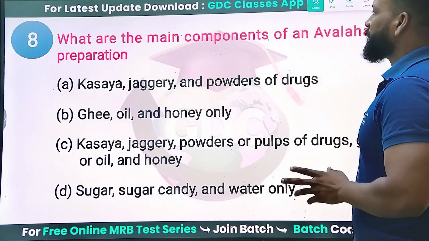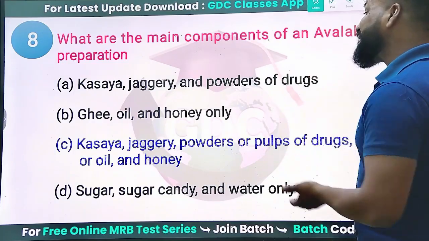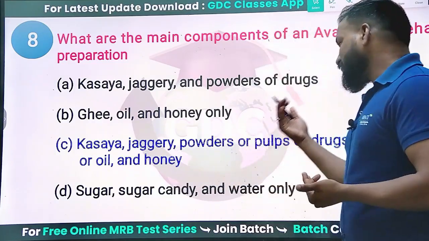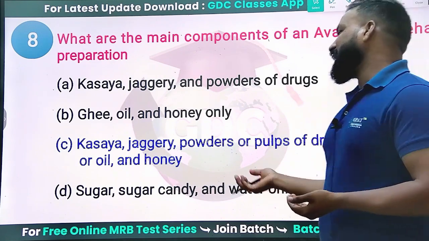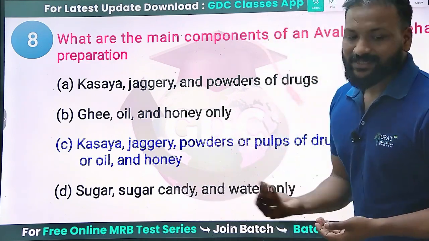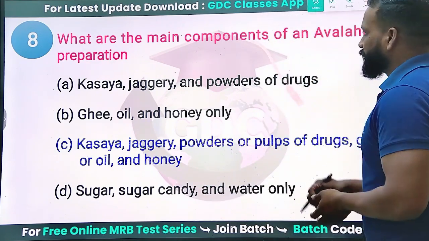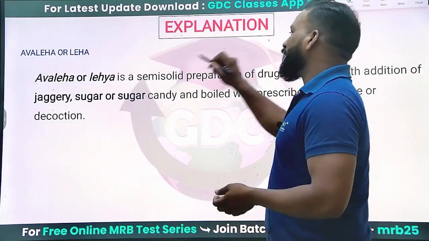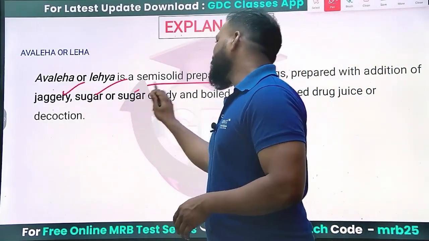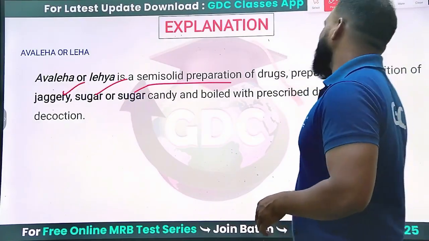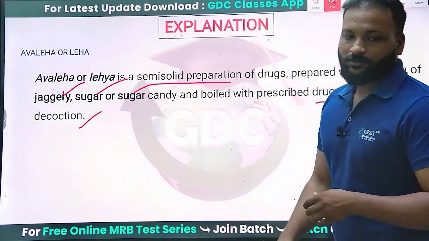So what is the right answer? Option C: Kashaya, jaggery, powders or pulp of drugs, or ghee and honey. Kashaya means decoction. Clear? Avaleha or leha are semi-solid preparations of drugs prepared with the addition of jaggery, sugar and sugar candy, boiled with prescribed drug juice or decoction. That's it.